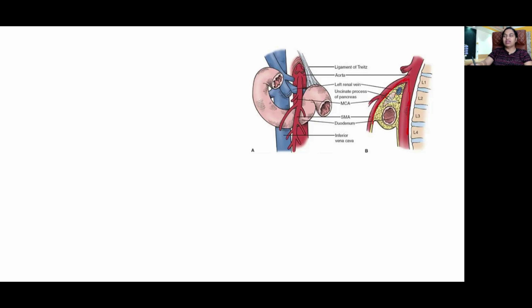there are three structures lying in that angle. The first one high up will be the left renal vein, and then the uncinate process of the pancreas, and the third part of the duodenum. The left renal vein can get compressed, leading on to varicocele. The duodenum can get compressed, leading on to obstructive symptoms. This is called nutcracker syndrome.